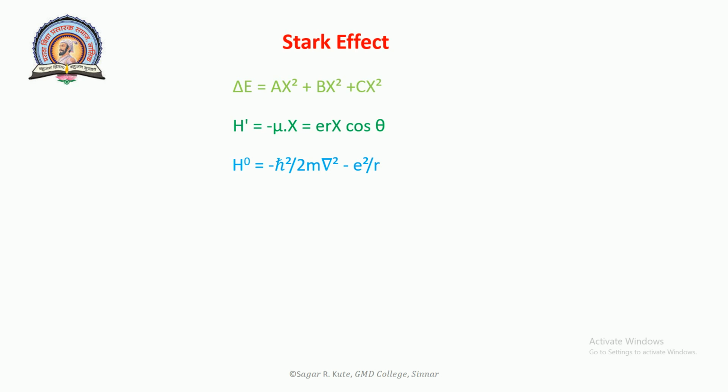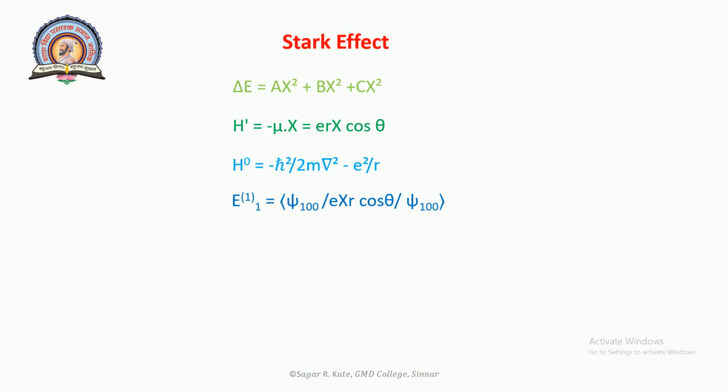The ground state of the hydrogen atom is non-degenerate, and the first order correction to the energy, E1, is equal to the integral of psi 100 e r cos theta psi 100. The theta integral vanishes since the integral from 0 to pi of cos theta d cos theta is equal to 0. Therefore, the ground state of the hydrogen atom will not show the first order Stark effect.